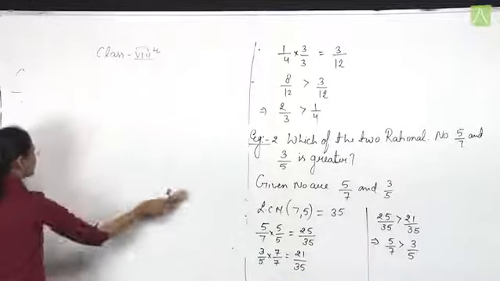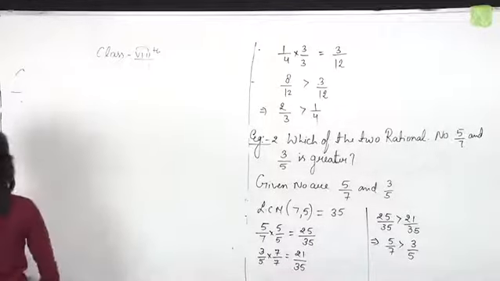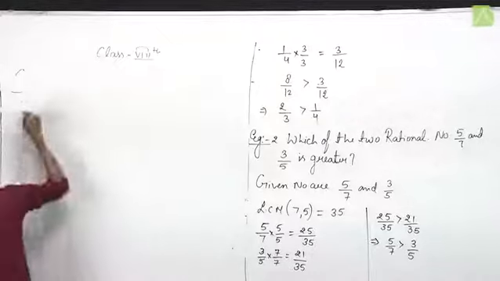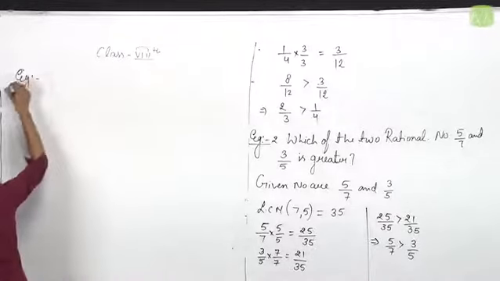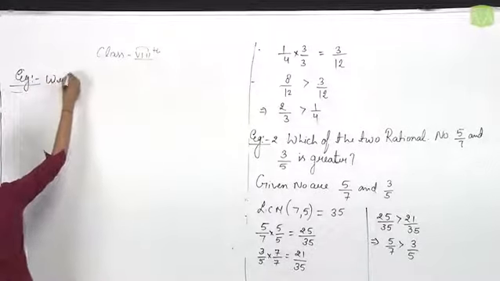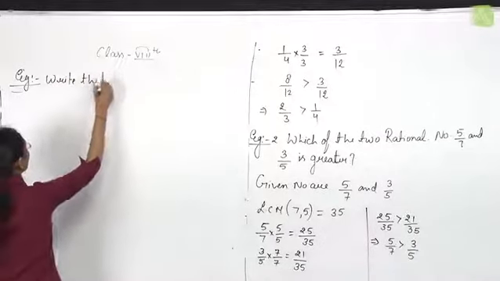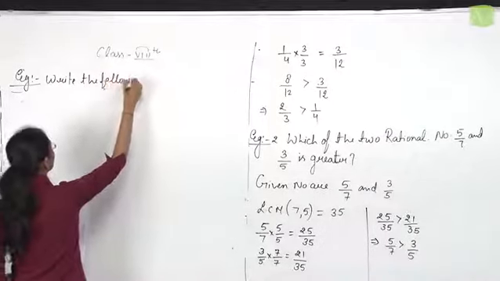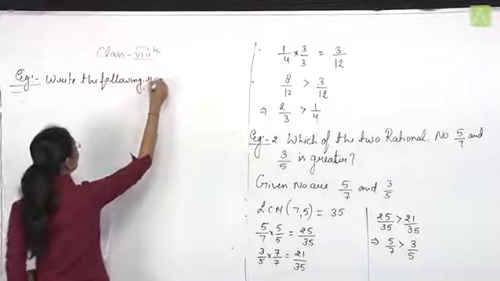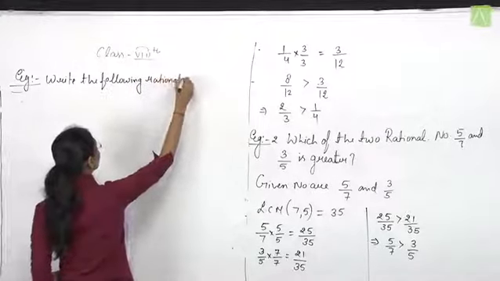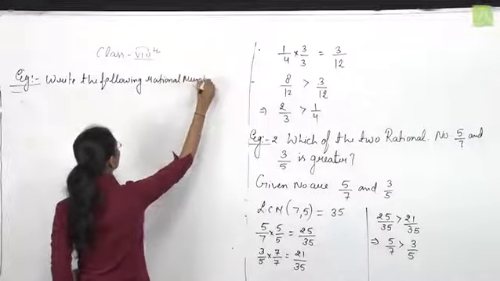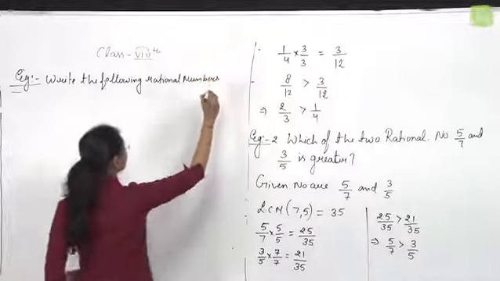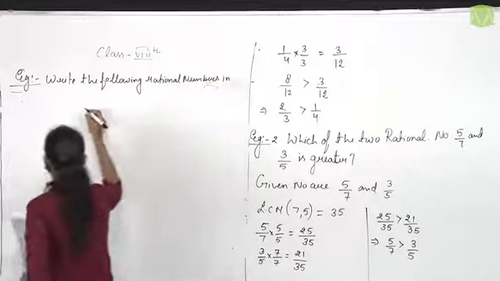Question number 1. Write the following rational numbers in descending order.